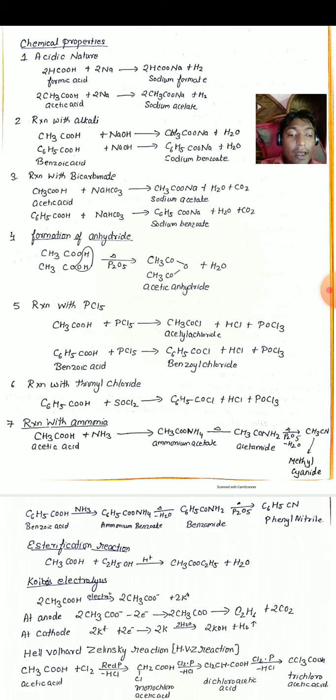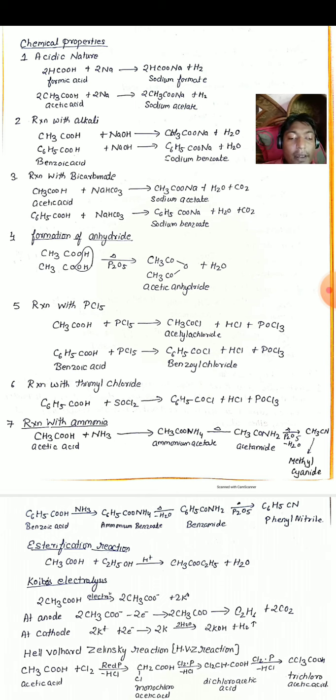Next is reaction with ammonia. Whenever a carboxylic acid is reacted with ammonia, they form their salt, that is ammonium acetate. Ammonium acetate on further heating forms acetamide. Acetamide on further heating forms cyanide. For example, whenever acetic acid, that is CH3COOH, is reacted with ammonia NH3, it forms salt ammonium acetate, that is CH3COONH4. This salt on heating removes a water molecule forming acetamide, that is CH3CONH2, which on further heating again removes a water molecule from it and forms methyl cyanide, that is CH3CN.